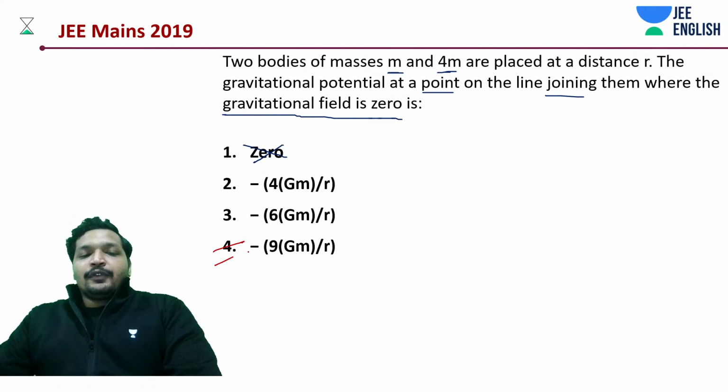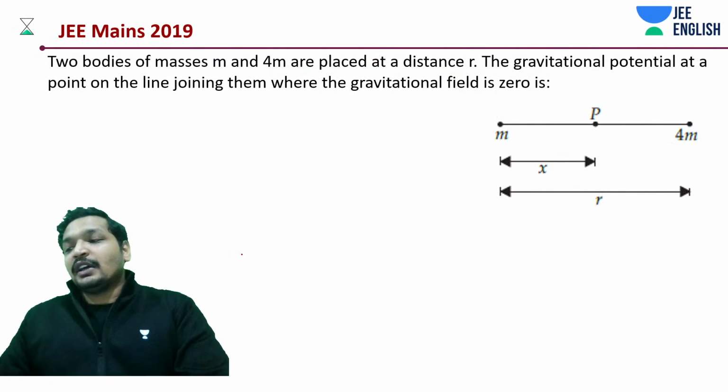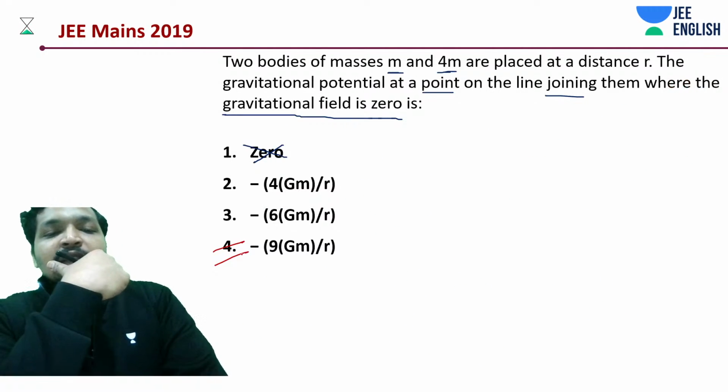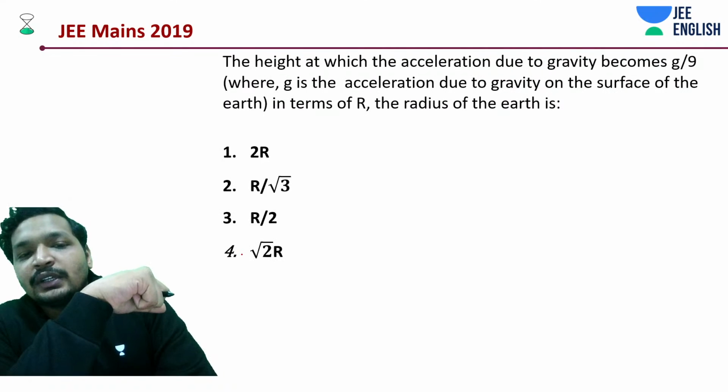Okay, answer should have been 4. A little surprising answer, but this is what it should have been, because your distance is going to be less than r. That is one of the ways of intuiting it, but I don't think you can guess the answer from the given options unless you calculate.